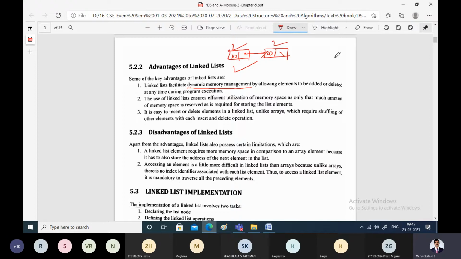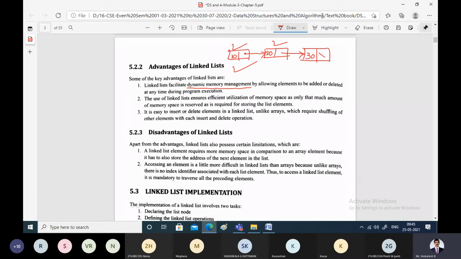After some point, if you want to store one more node, allocate memory for it, which has two fields, store the data, make the next null, then perform linking between these two. That is how the linked list supports dynamic memory allocation.